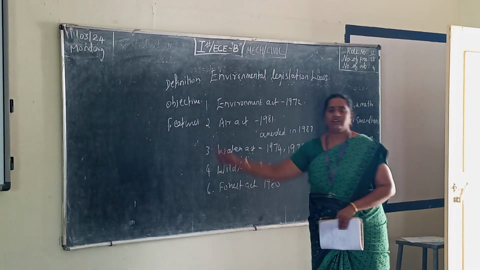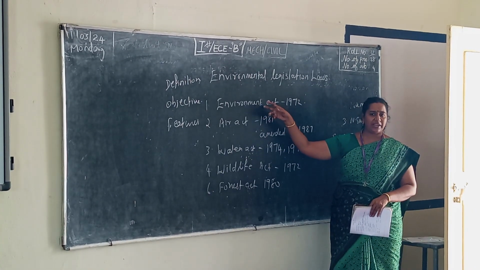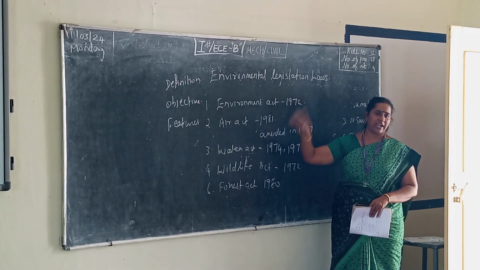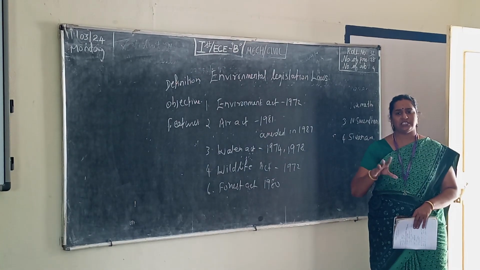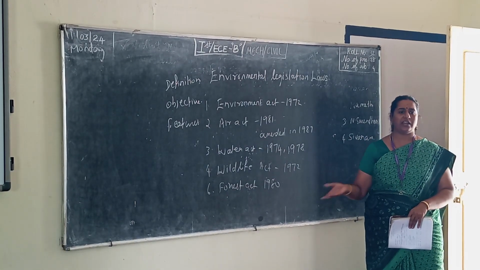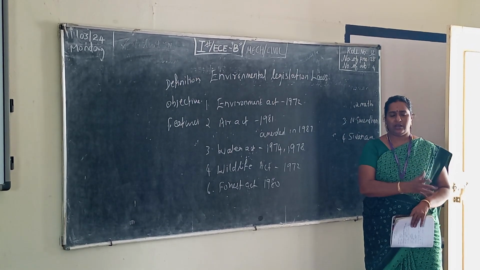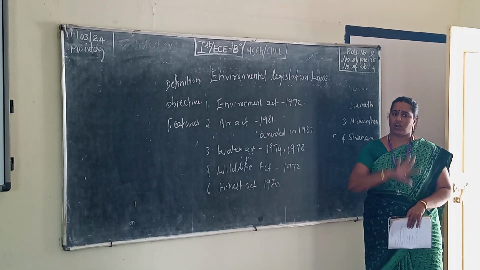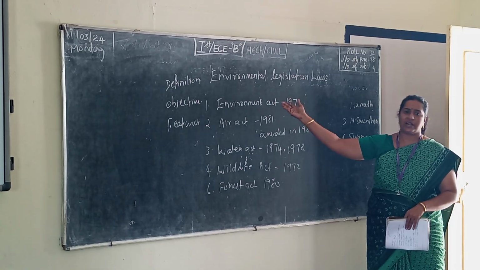Third one, features. First one, we see about the Environment Act. Environment Act means the Environment Protection Act. Because Environment Protection Act means we must be concerned about all things, whether it is water, air, wildlife, plants or biodiversity. For all these aspects, we must be concerned. That is the main objective of the Environmental Protection Act.